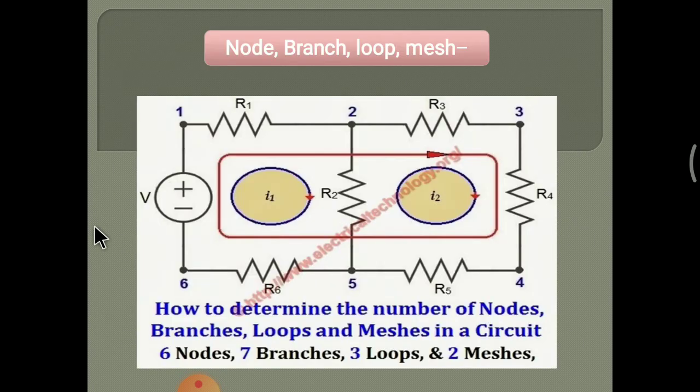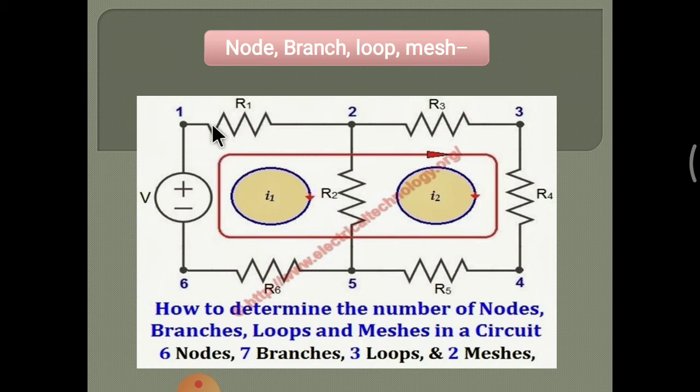Suppose this is the circuit, and the current flowing through this is I, the current flowing through R1 is I1, and the current flowing through R2 is I2. We have to find the value of I1 flowing through R1, and we know the values of R1 and R2. So how to calculate I1?